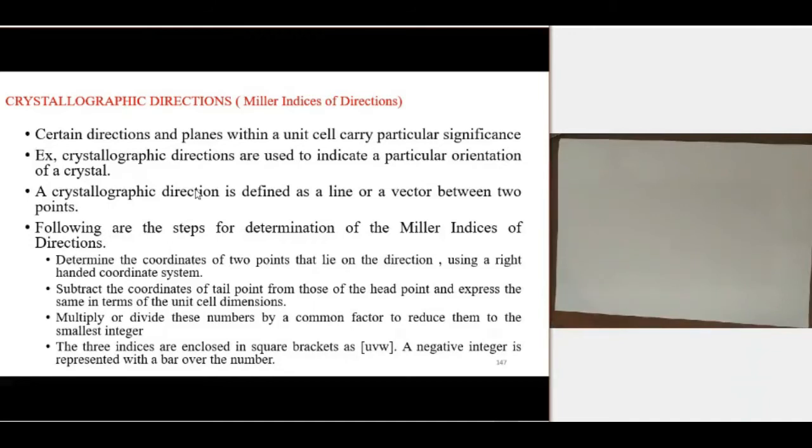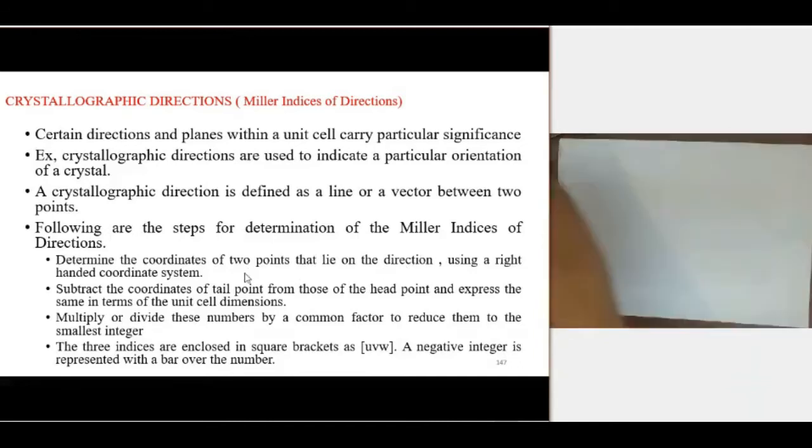So we are going to give a number for this line or vector between these 2 points. What are the steps for determining these Miller indices? First, determine the coordinates of 2 points that lie on the direction using a right-handed coordinate system.